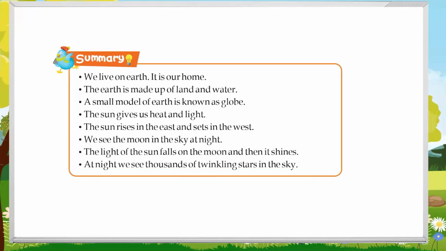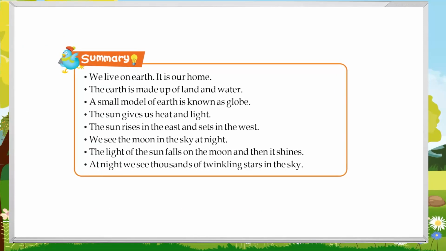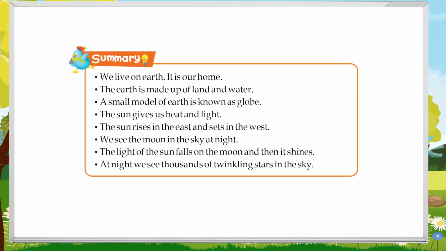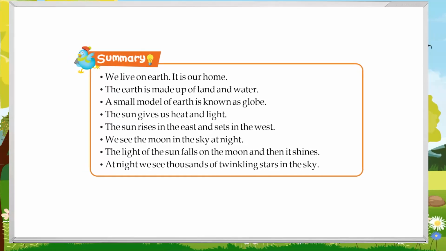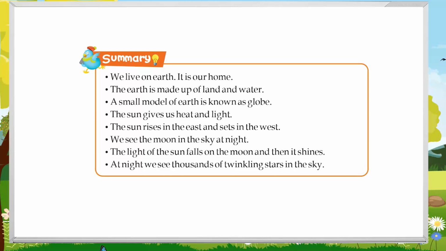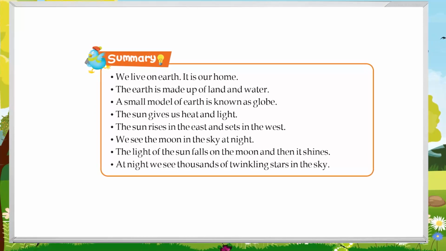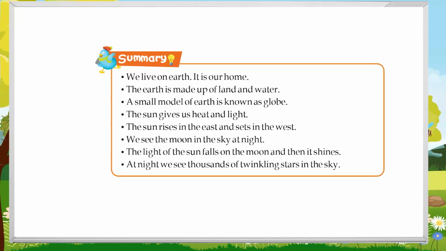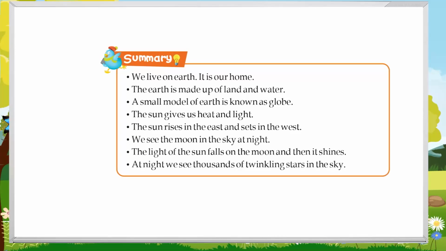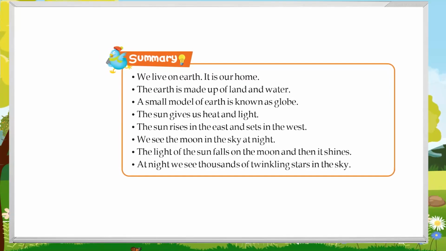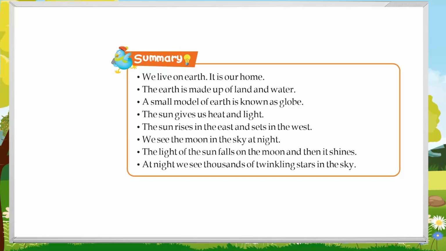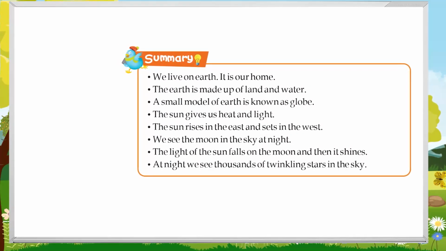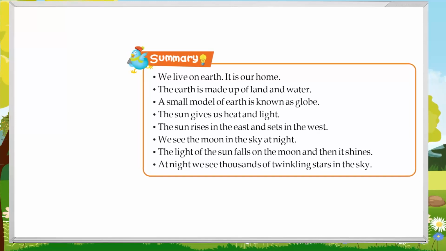Summary. We live on Earth. It is our home. The Earth is made up of land and water. A small model of Earth is known as globe. The sun gives us heat and light. The sun rises in the east and sets in the west. We see the moon in the sky at night. The light of the sun falls on the moon and then it shines. At night we see thousands of twinkling stars in the sky.